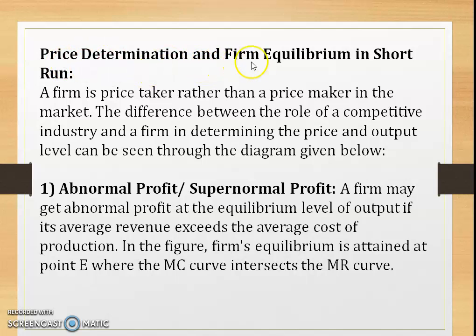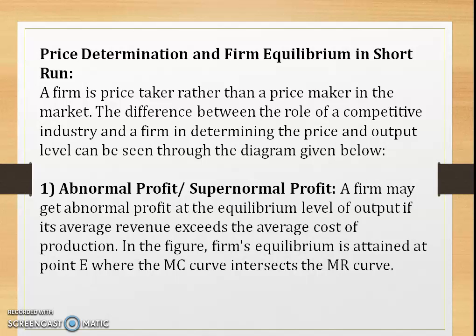Price determination and firm equilibrium in the short run under perfect competition: a firm is a price taker rather than a price maker in the market. The difference between the role of the competitive industry and the firm in determining the price and output level can be seen through the diagram given below. There are three possibilities as far as the short-run equilibrium under perfect competition is concerned.